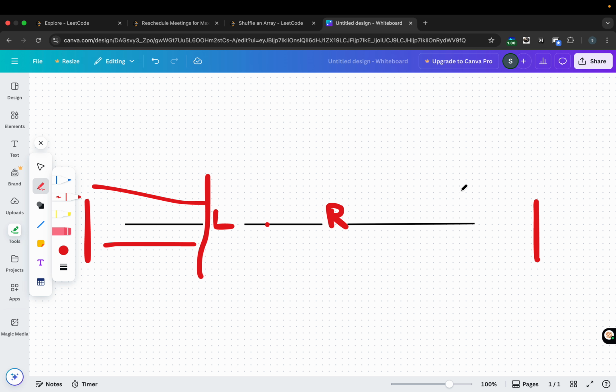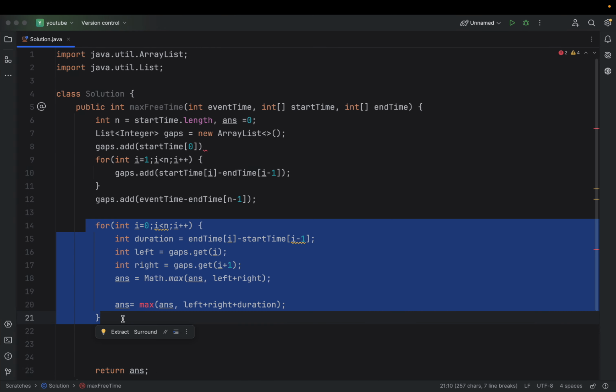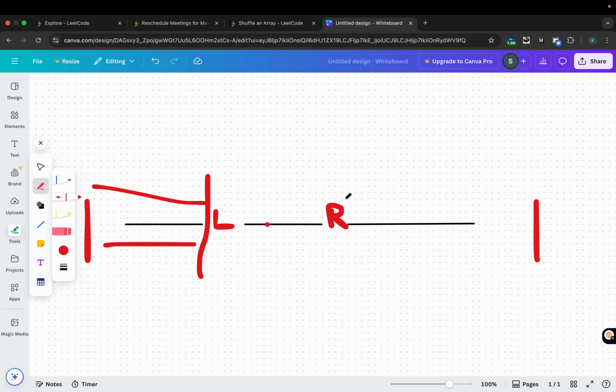But for that we need to use a for loop before the for loop where we are updating our answer. So we can iterate from the left and from the right, and check for this use case, this is 4, is there any gap value on the left not including this gap, and the same for the right.